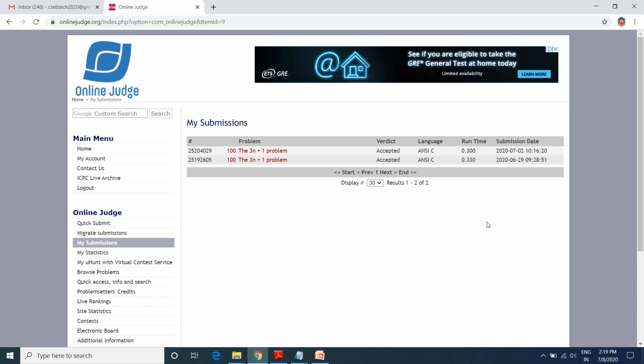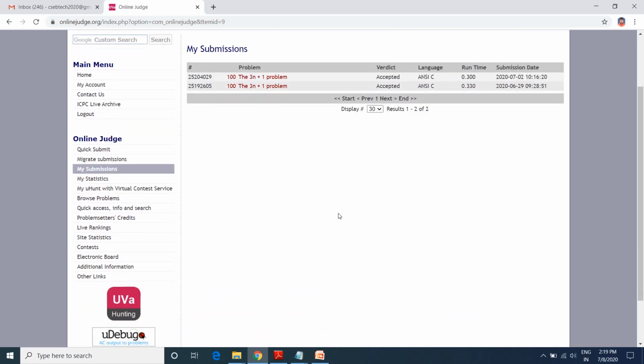Now we'll see how to submit our solution for the next problem. What we need to do is click on browse problems.